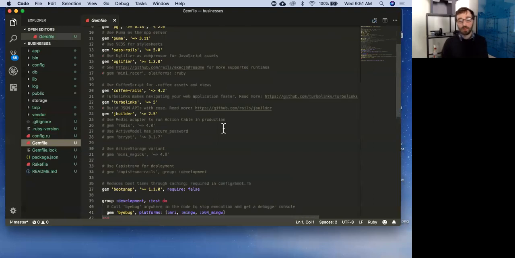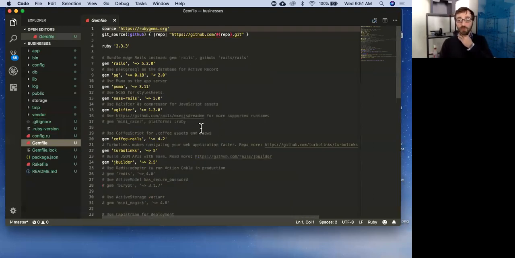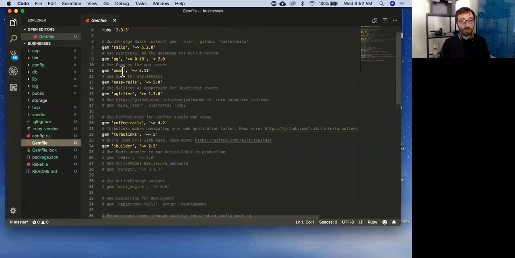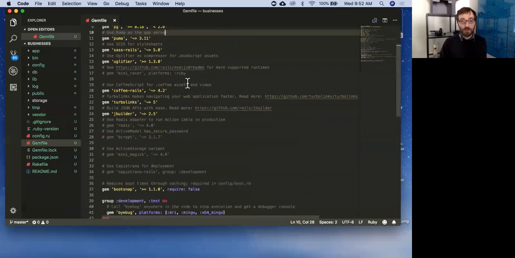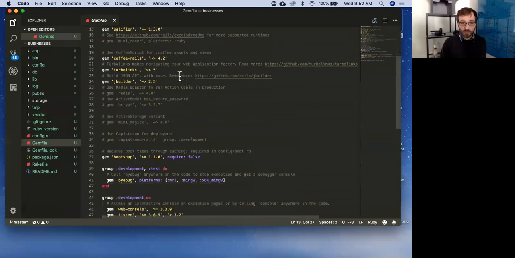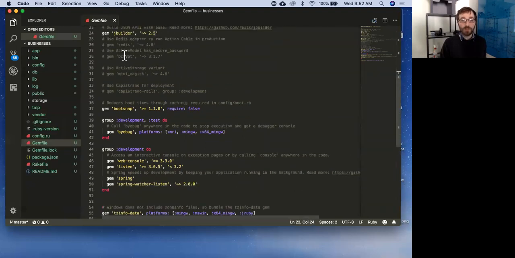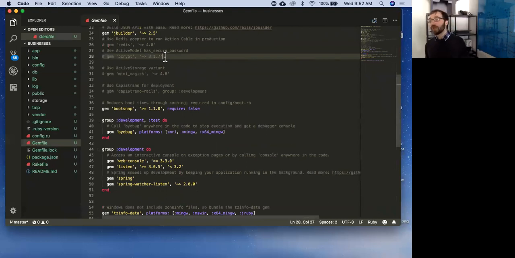Our Gemfile. This is an important place where we will do some stuff today, and you'll continue to do stuff. So you can see Rails loads a bunch of gems automatically, right? Puma is our server. There's a bunch of stuff in here. Sass is for styling, right? Here's Turbolinks, which we turned off. And then you can see that there are a bunch of gems commented out, right? These are things that you might not necessarily need by default, but they're used so often that they're thrown in there for us. They're just not loaded in right away. So all we need to do is uncomment them.